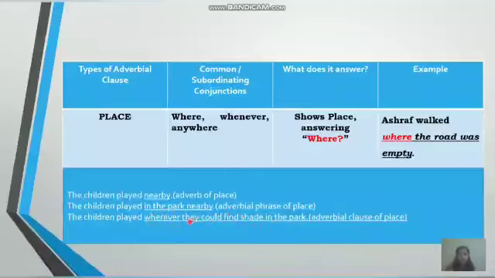They is a pronoun, it can be a subject, could is a helping verb, find is a verb. So you have a subject and a verb combination in this part of the sentence. Therefore this part of the sentence is definitely a clause, and since it is referring to the place, the park, we can come to the conclusion that it is an adverbial clause of place.